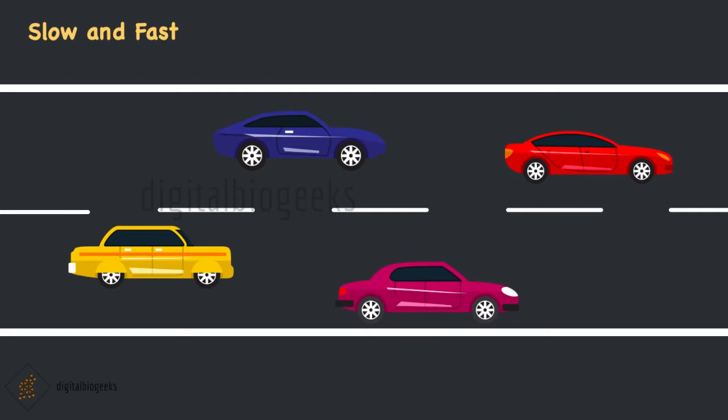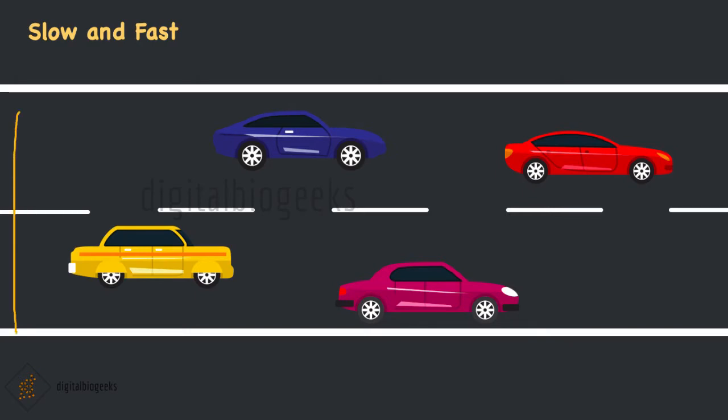Here in this picture, we can say the red car is moving very fast and the yellow one is moving very slowly. The distance moved by an object in a given interval of time can help us to decide which one is faster or slower. Imagine these cars getting started from this line.